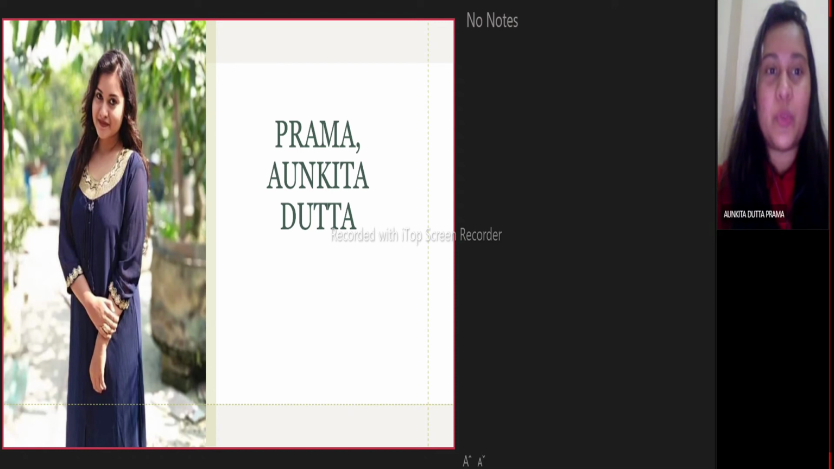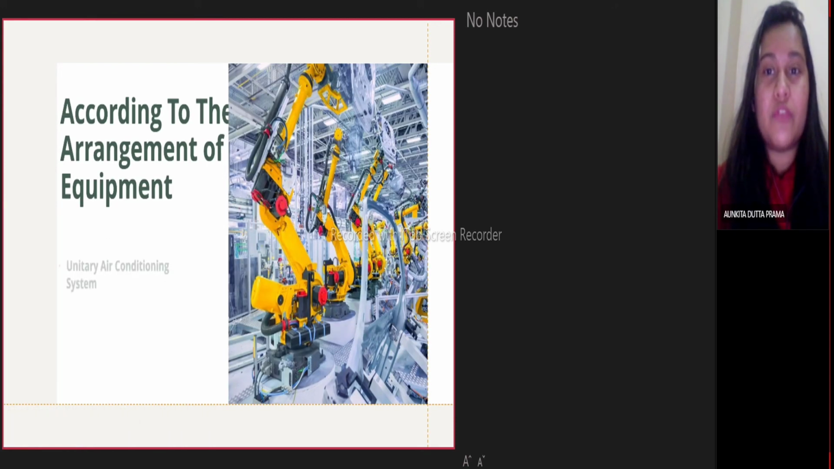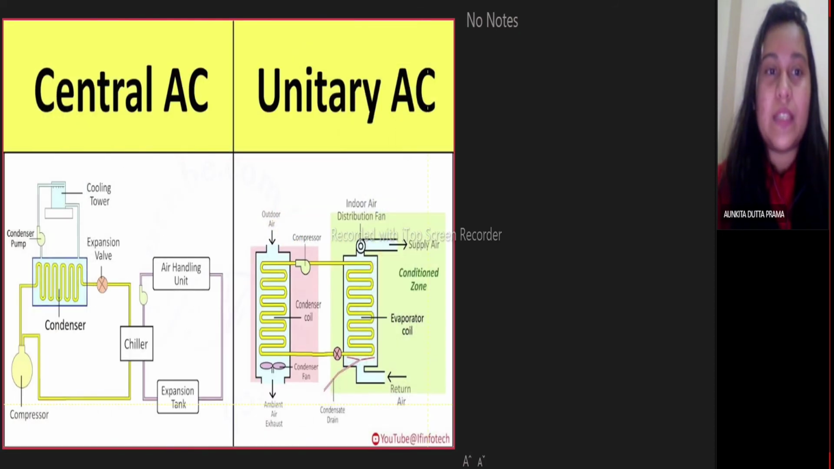I am Ankita Dutta. Now I am telling about the classification according to the arrangement of equipment. There are two types of air conditioning system. First is the unitary air conditioning system and second is the central air conditioning system. In the next slide we can see some differences between central AC and unitary AC.